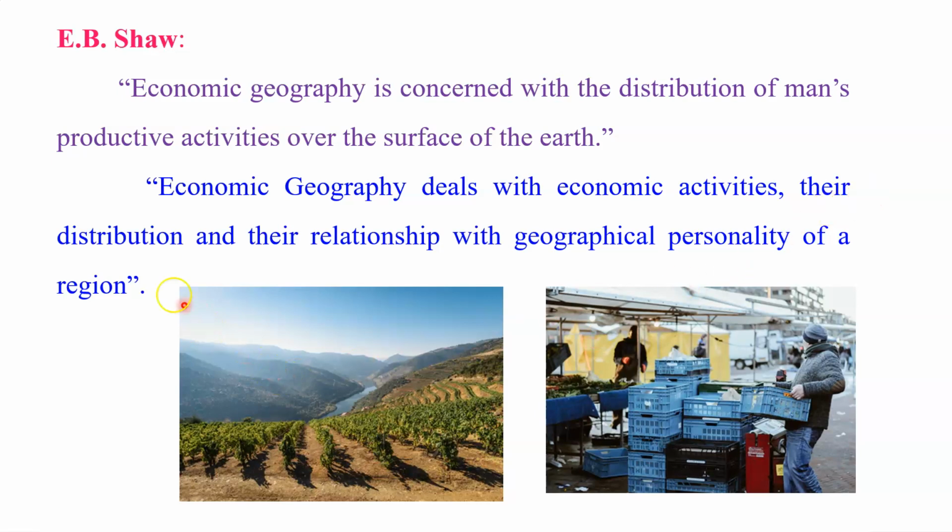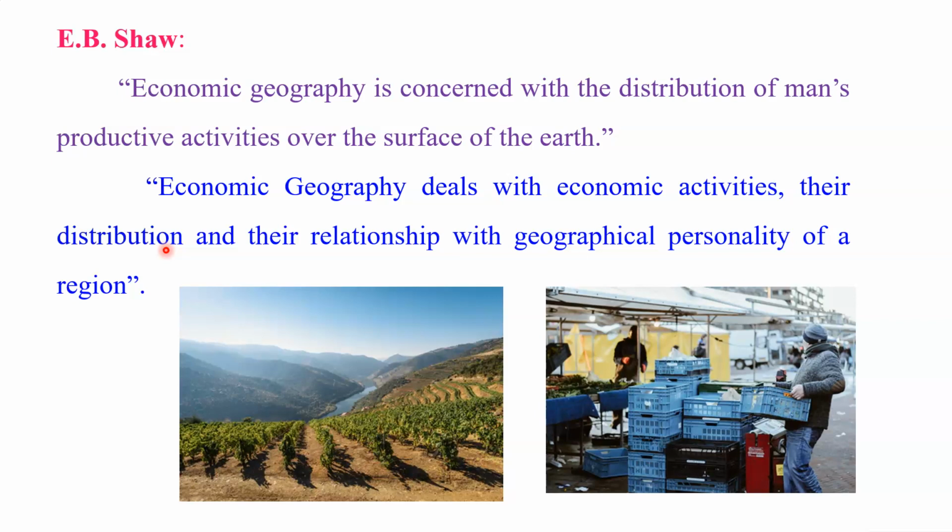Then the second thing is their distribution. It means how this economic activity of human beings is distributed on the surface. I just mentioned that in underdeveloped or developing countries, agriculture is dominated, whereas in developed countries, or in some parts of developing countries, tertiary and secondary activities are more developed. This type of distribution means which activity is dominated where on the earth's surface, in which region we observe which main economic activity.